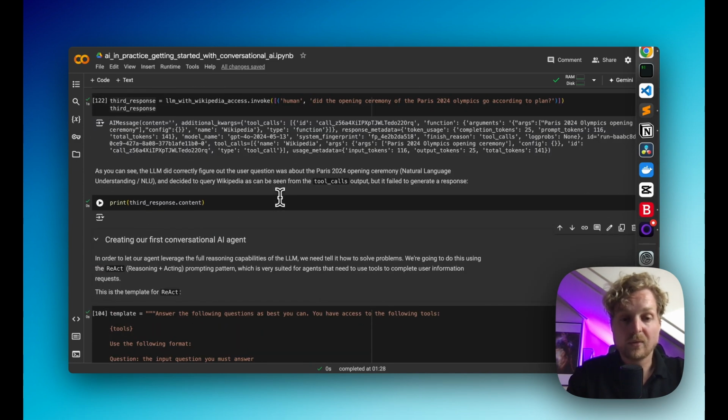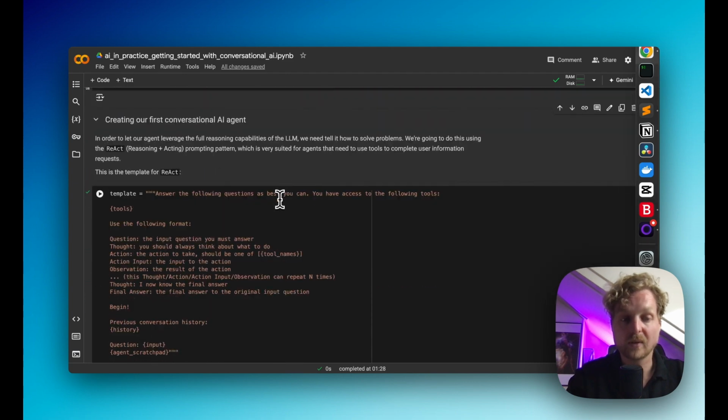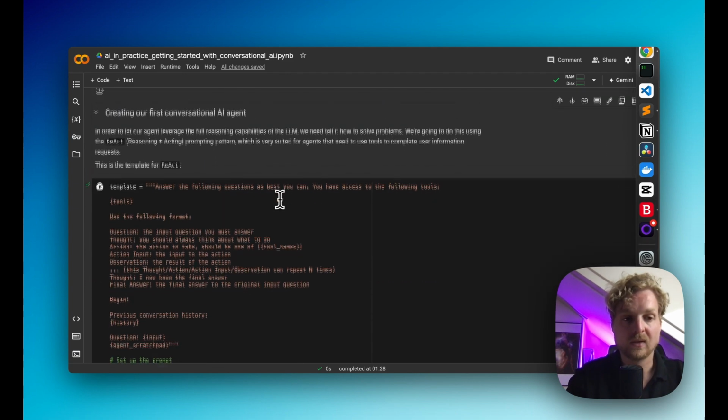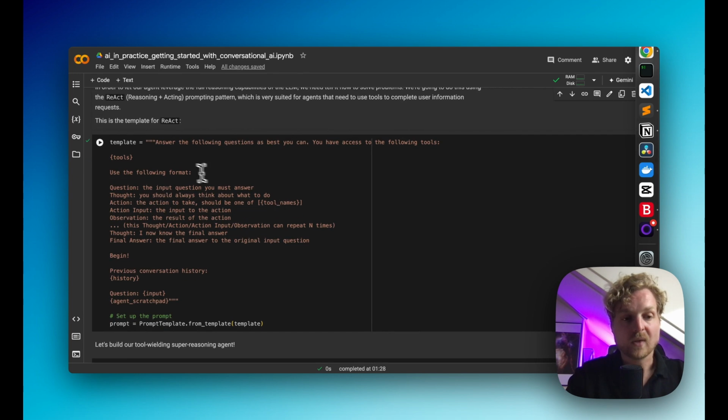So in order to make sure that the LLM actually knows what to do when it gets a question from a user, we need to provide it with a template of how to respond. And this is where the ReAct prompting pattern comes in. We already mentioned it in the beginning. This is a prompting template that tells large language models the steps they need to take when receiving an input from a user.